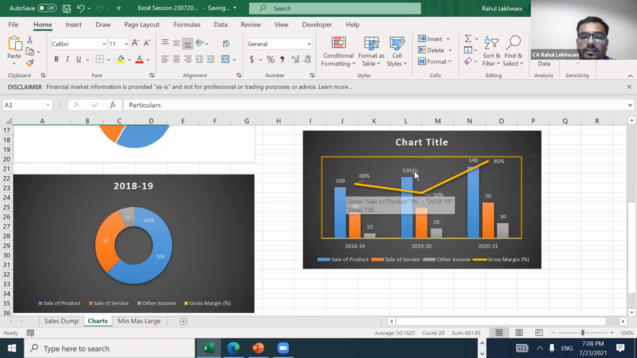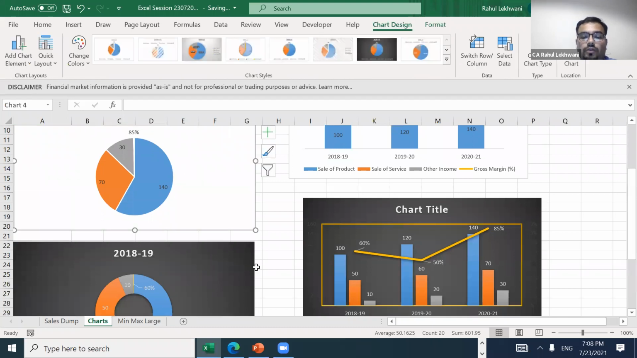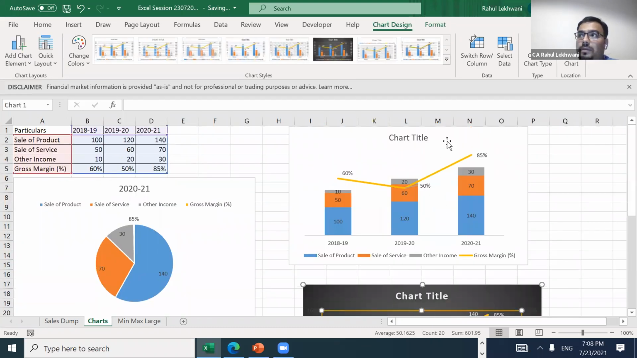So this is bar chart. Okay, this is called bar chart. This is called donut chart, and this is a pie chart. This one is pie chart, this is donut, and this is my bar chart. Okay, and this is again my bar chart with a different kind of layout, right?